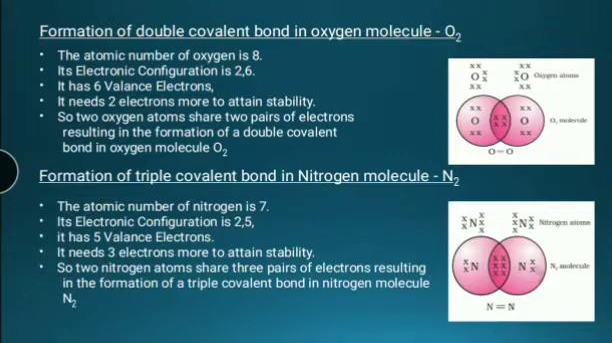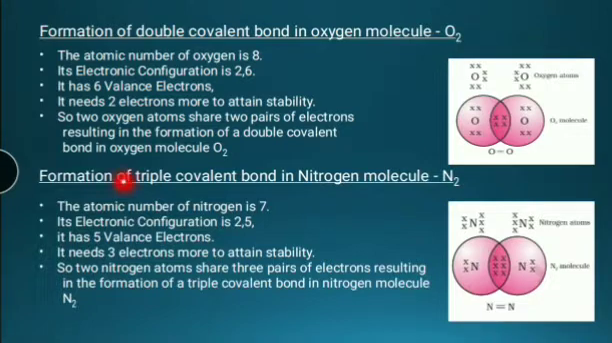Formation of double covalent bond in oxygen molecule. The atomic number of oxygen is 8. Its electronic configuration is 2, 6. It has 6 valence electrons in the outermost shell and it needs 2 more electrons to attain stability. So two oxygen atoms share 2 pairs of electrons, resulting in the formation of a double covalent bond in the oxygen molecule.